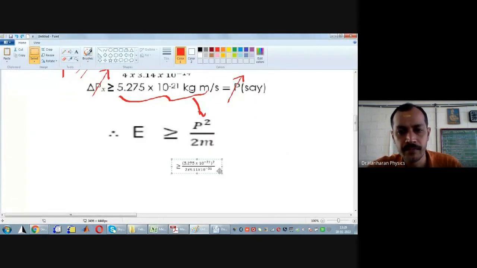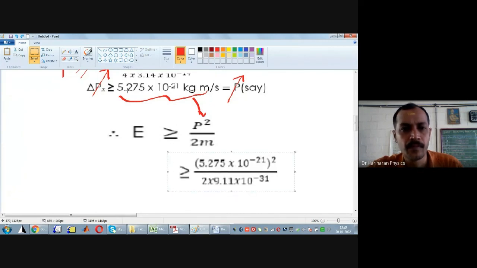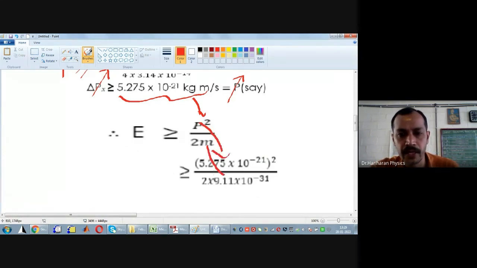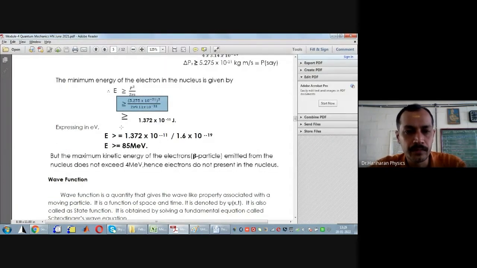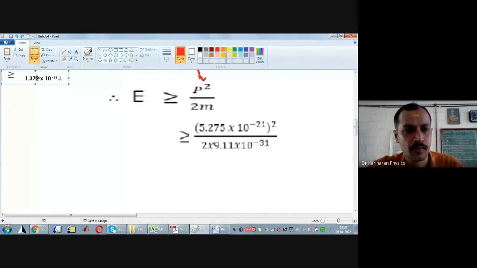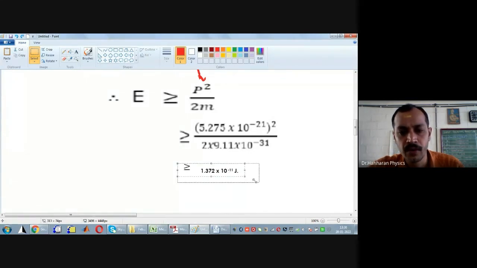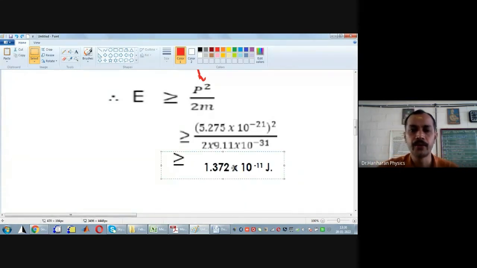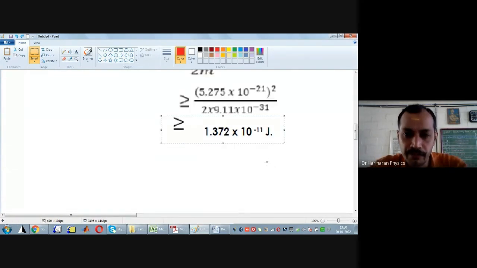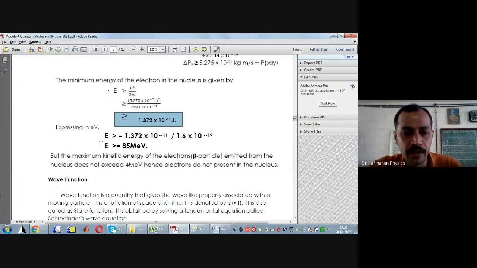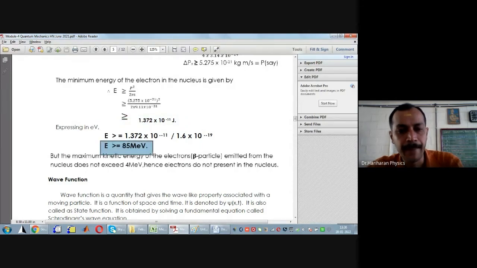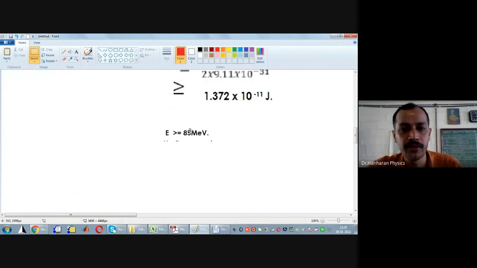Okay. So if I plug in all these values along with the mass of an electron, then this will work out to be around 1.372 into 10 power minus 11 joules. If we convert it to electron volts, this value will come out to be very close to 85 mega electron volts. Okay, therefore from this what did we do?